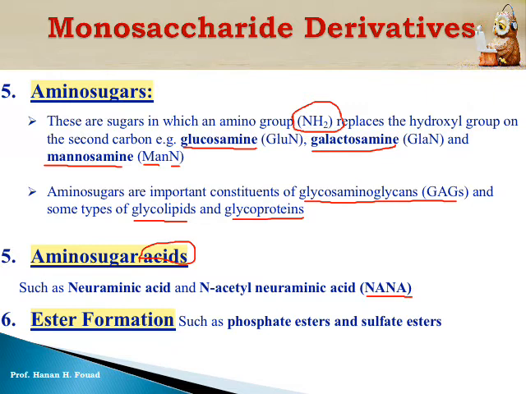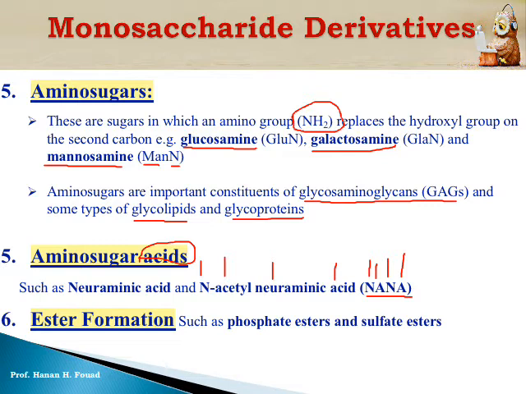NANA, the abbreviation of N-acetyl. N means nitrogen. Acetyl, capital A, acetic acid. N comes from this N. Acetyl, we get capital A. Neuraminic, we get capital N. Acid, we give capital A. So you have to know from which the abbreviation is derived.